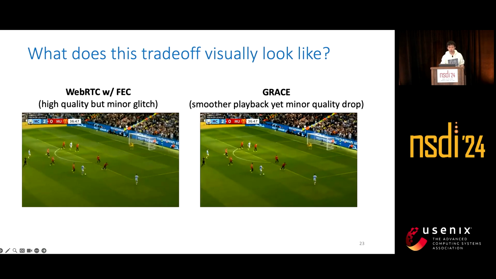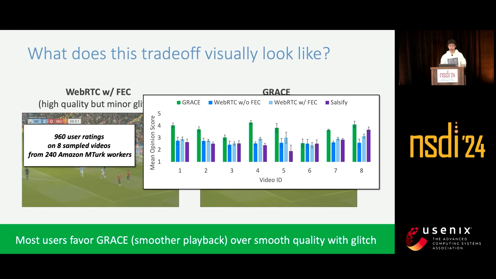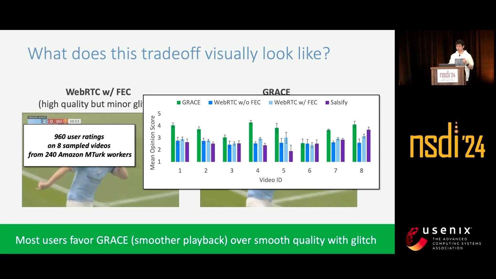To check what kind of videos are more favored by users, we conducted a user study. We randomly sampled 8 videos covering different scenarios and streamed them using GRIS and other baselines. Then we collected almost 1,000 user ratings from 240 amateur workers. The result shows that GRIS can increase the mean user rating by more than 30% compared to other baselines. So the takeaway here is most users favor GRIS, i.e. the smoother playback, over the smooth quality with some glitches.